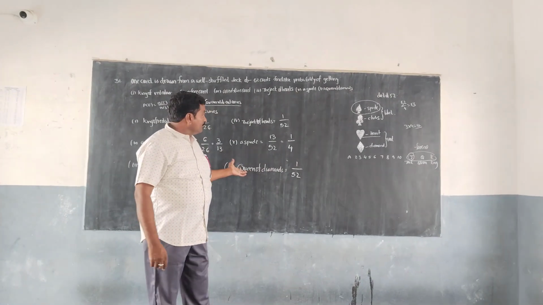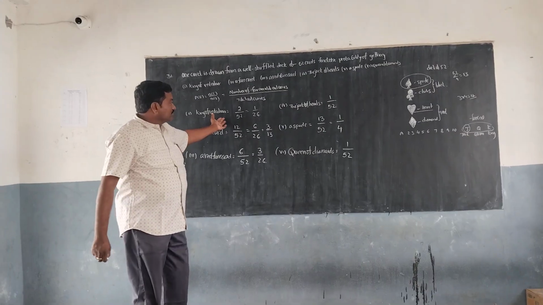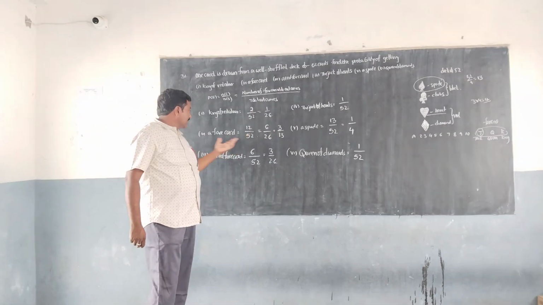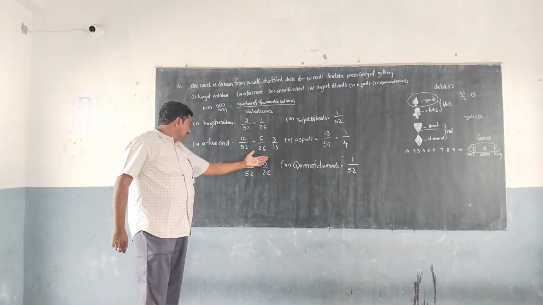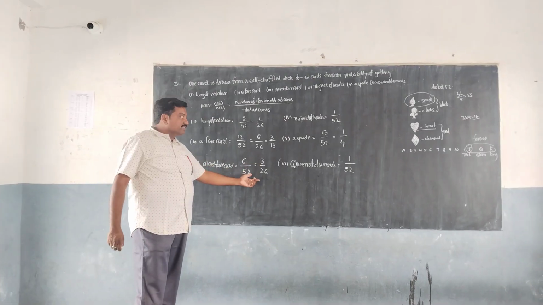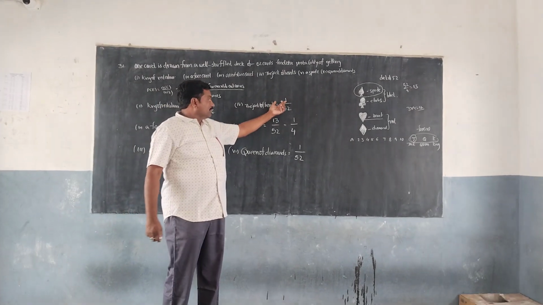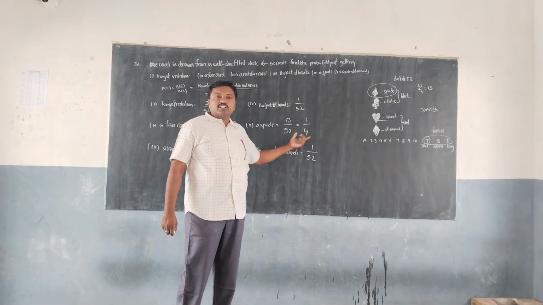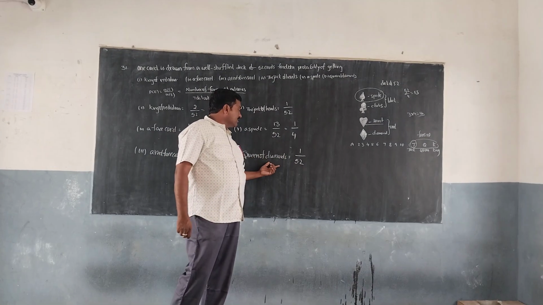It is a very important sum. So the first, the king of red color, is 1 by 26 probability. The face card is 3 by 13, and the red face card is 3 by 26. The jack of hearts is 1 by 52, the spade card probability is 1 by 4, and the queen of diamonds is 1 by 52.